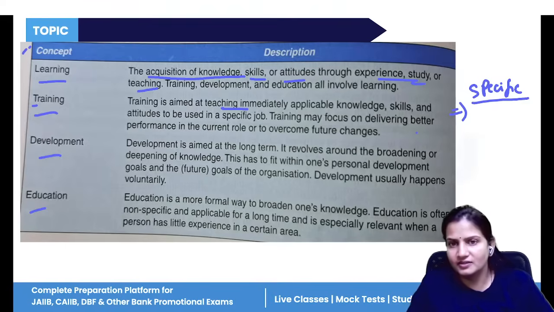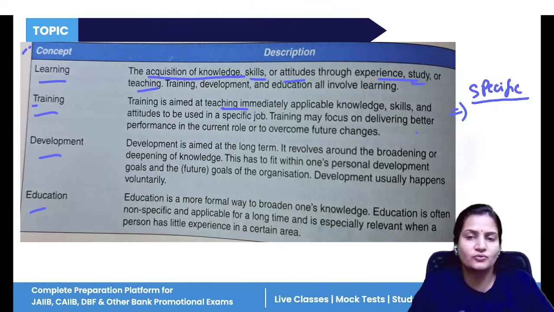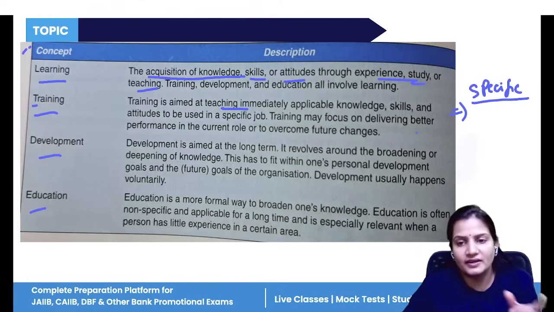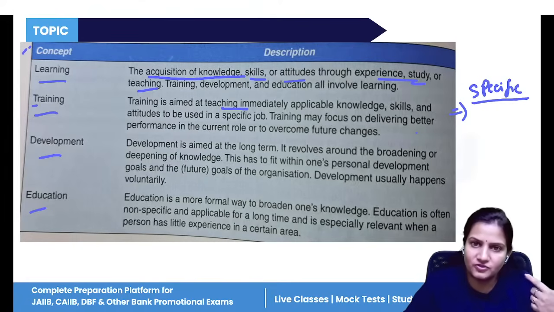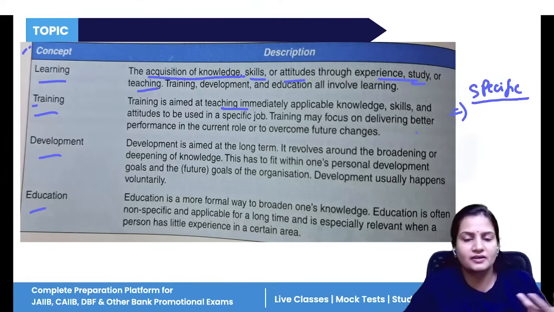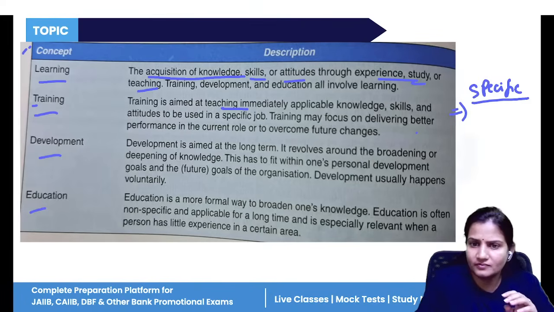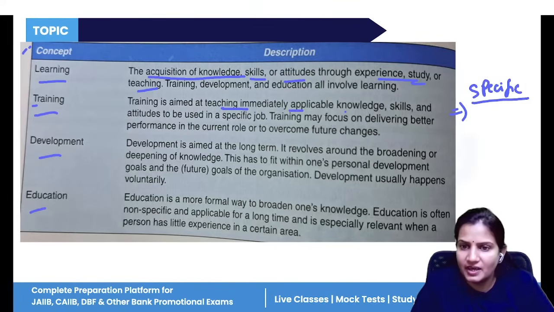Now, when you are switching that job to a higher authority or to any other company, not a bank, then that training will not be useful there. So you will be provided some other type of training. So it is for a specific activity. Once that job is over, then your training is of no use. So it is immediately applicable knowledge, skills and attitudes used in a specific job. This word is very important.